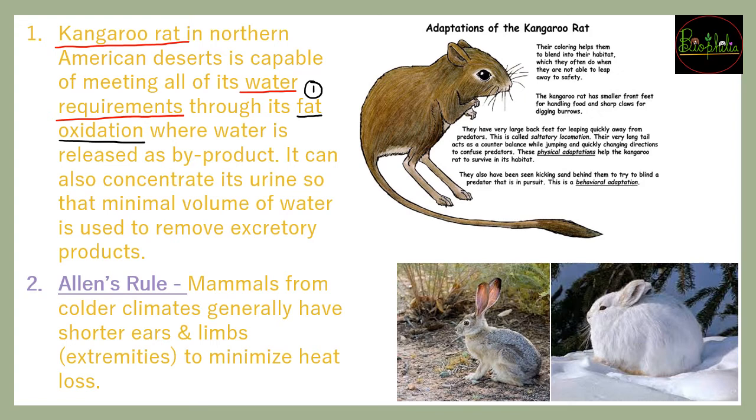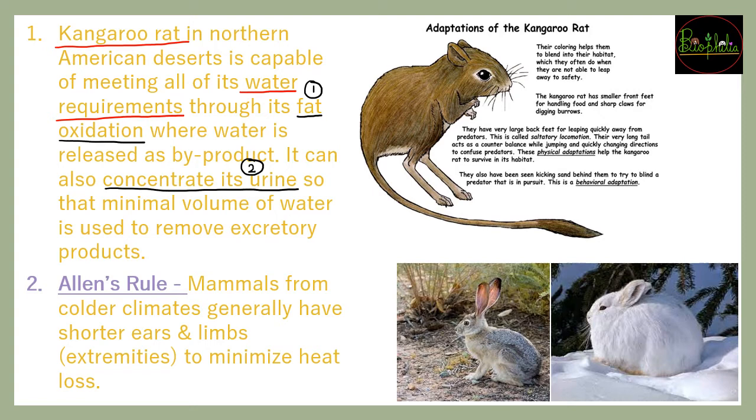Second thing, again to save water there will be concentration of urine. Concentrate इतना हो जाएगा that there is minimal water loss, and that is the second adaptation that is occurring in the kangaroo rat, so that minimum water is being excreted or is given out of the body, and even fat metabolism से the kangaroo rat is going to suffice the need of water, because deserts में पानी मिलना बहुत मुश्किल है.